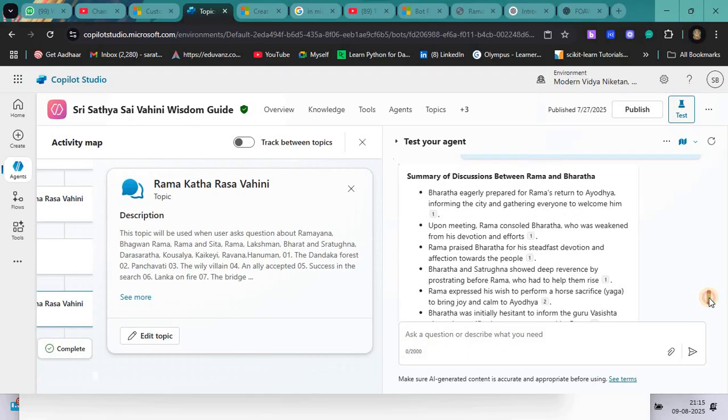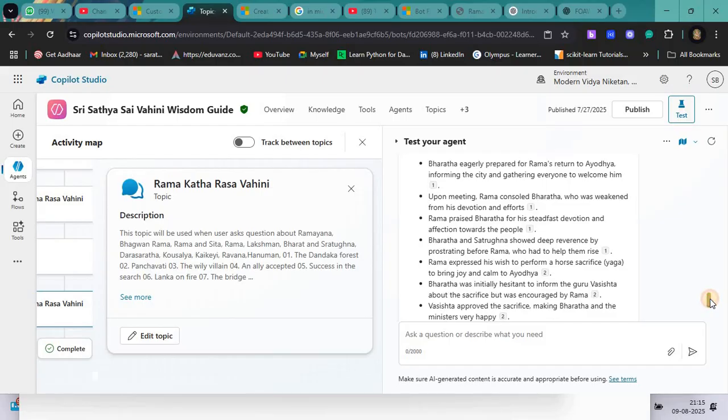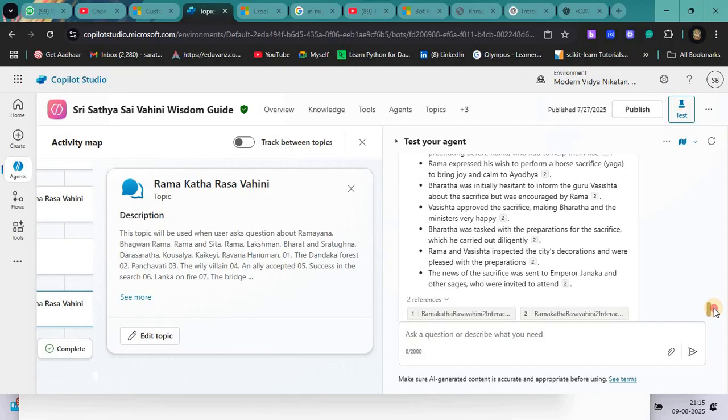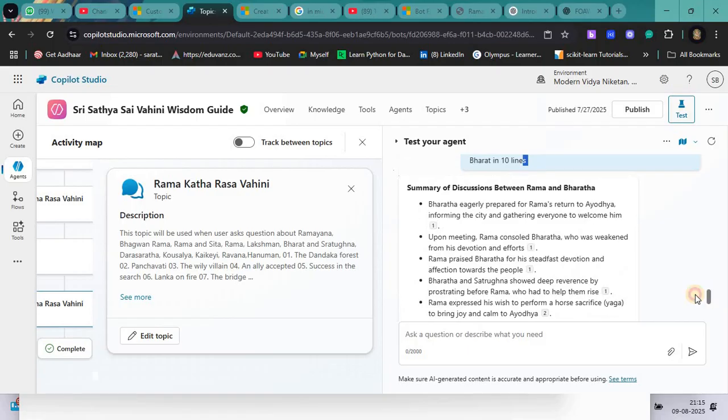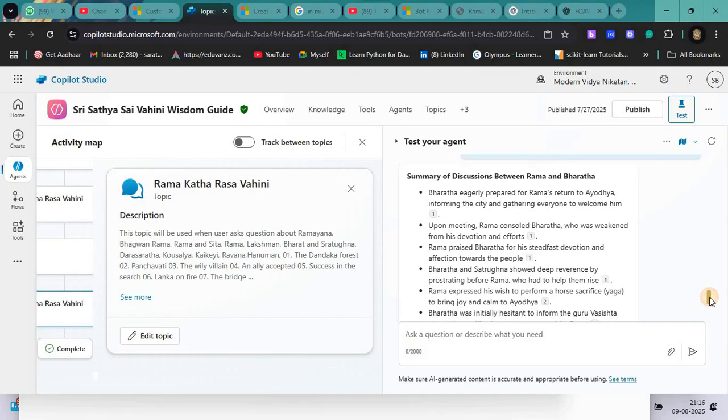And you can see how many lines it is providing: 1, 2, 3, 4, 5, 6, 7, 8, 9, 10. It is providing the details in a 10-point summary. Bharata eagerly prepared for Rama's return to Ayodhya, informing the city and gathering everyone to welcome him. Upon meeting, Rama consoled Bharata, who was weakened from his devotion and efforts. Rama praised Bharata for his steadfast devotion and affection towards the people. Bharata and Shatrugna showed deep reverence by prostrating before Rama, who had to help them rise.